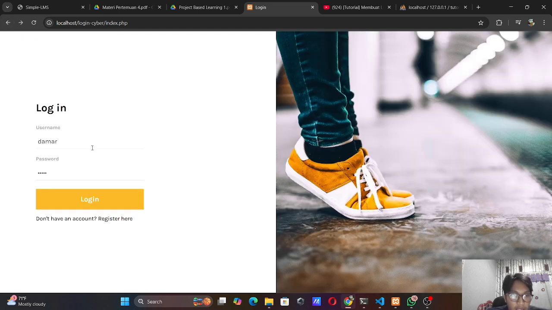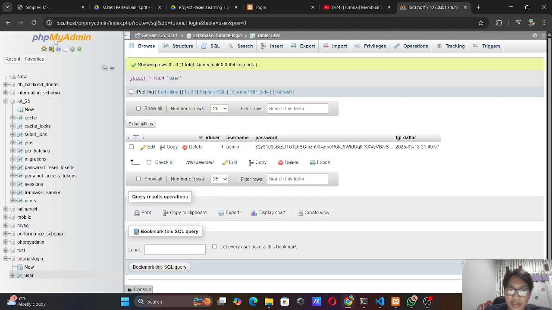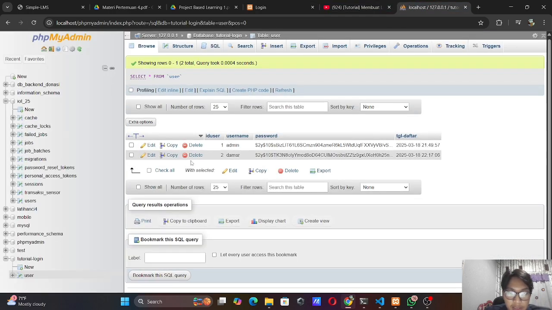Okay, and in the DB, the username is Damar and the password is encrypted. So the admin doesn't know what the password is, only the user who made the username Damar and password Damar knows. So this is the encrypted data.